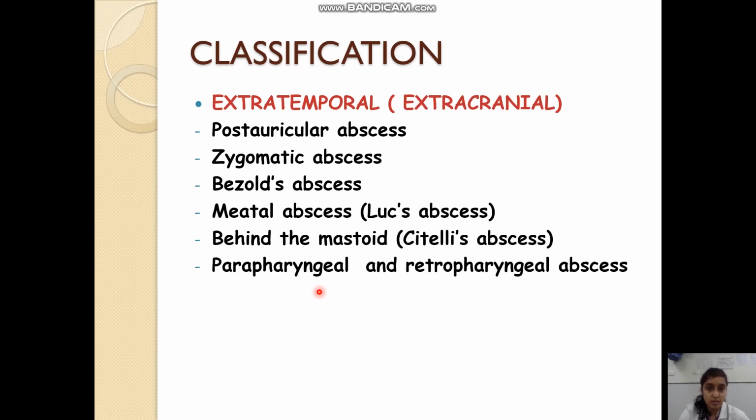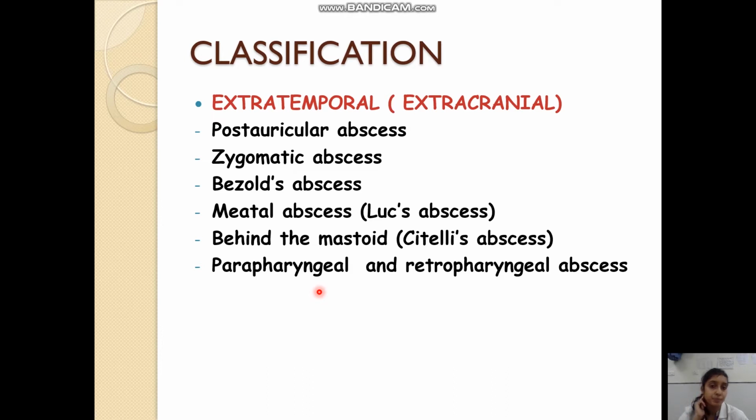Extratemporal complications. Extratemporal complications are of two categories: extracranial and intracranial. Extracranial are the ones which are occurring outside the cranial cavity. So extracranial complications include the post-auricular abscesses, like the subperiosteal abscess due to acute coalescent mastoiditis, if the pus is breaking the bone and coming in the subcutaneous plane, then it will lead to the subperiosteal post-auricular abscess.